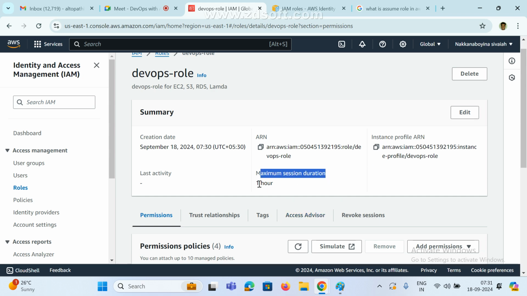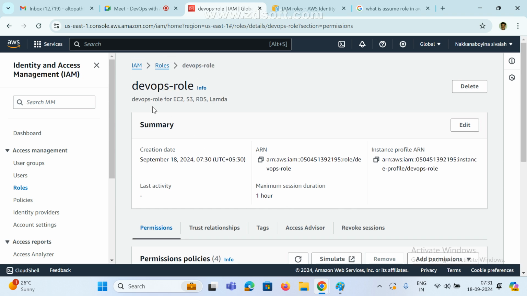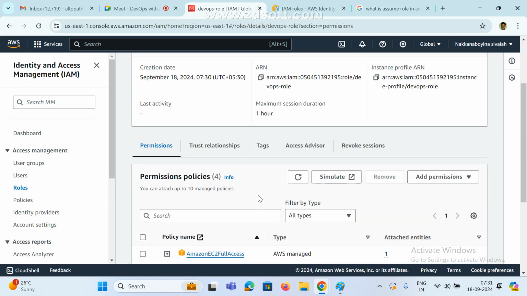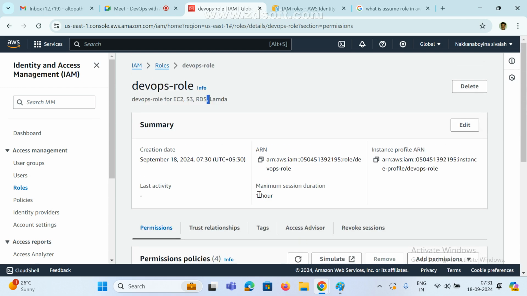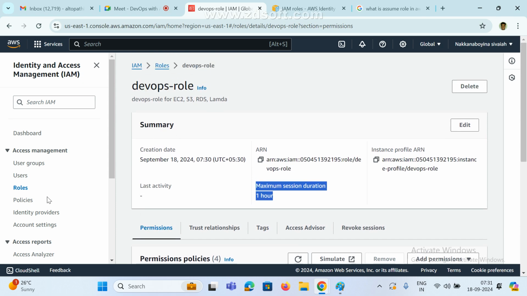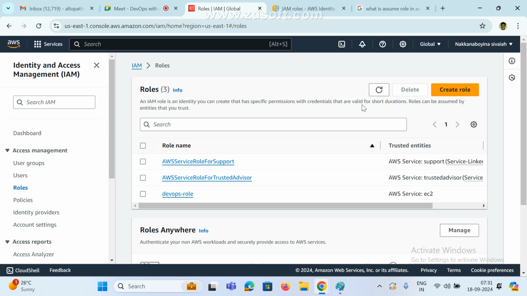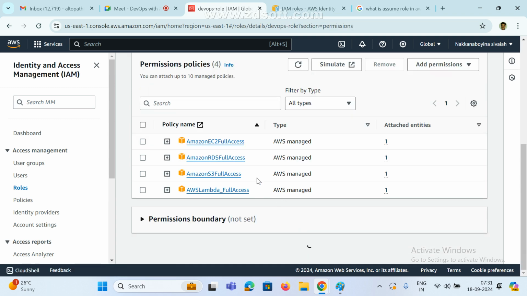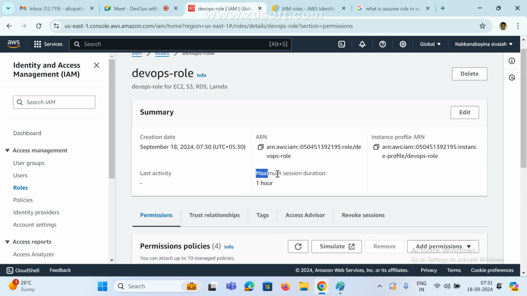See here, maximum session duration. These are the four services I gave. This is the description. Now if you assign this role to any AWS resource, the maximum session duration is 1 hour. That is like temporary, right? What are they mentioning? It is valid for a short duration. So if we create any role, specific permissions with credentials are valid for a short duration. Here they mention the maximum session duration is 1 hour.